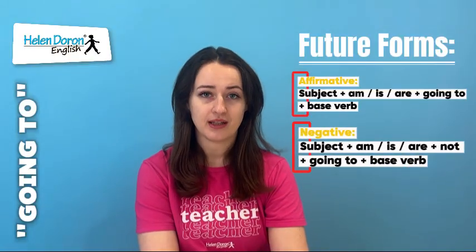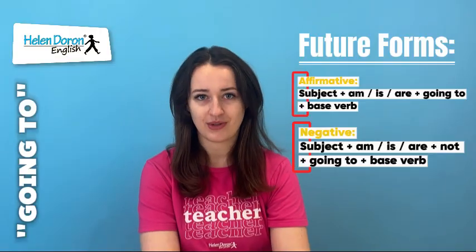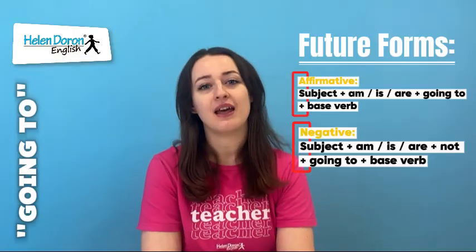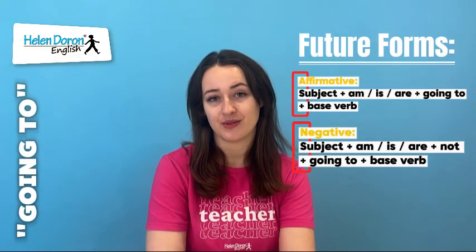Negative: subject plus am, is, are plus not plus going to and base verb. I'm not going to go out today. They are not going to buy this house.